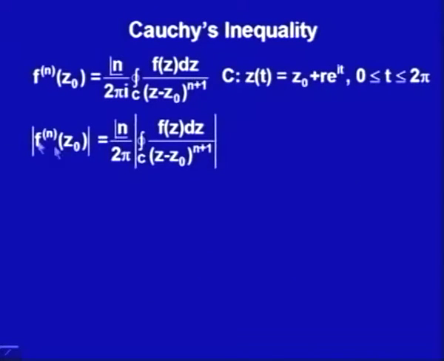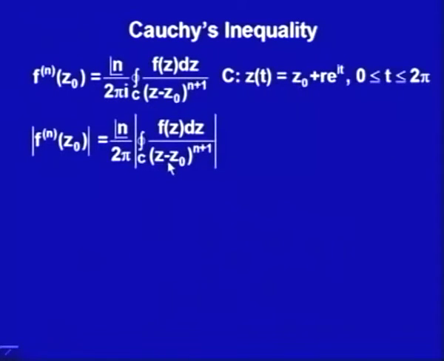Now, the absolute value of the nth derivative at z naught would be the absolute value of this one. So, factorial n upon 2 pi i, its absolute value would be factorial n upon 2 pi, multiplied with the absolute value of this integral, the integral along the path C of f(z) upon (z minus z naught) to the power n plus 1. Now, I have taken this path C as the circle centered at z naught.